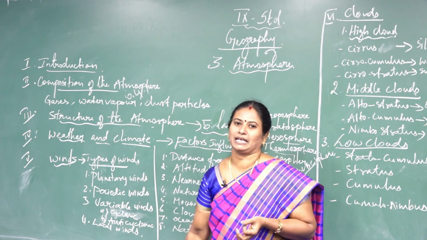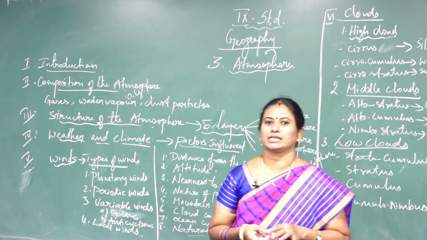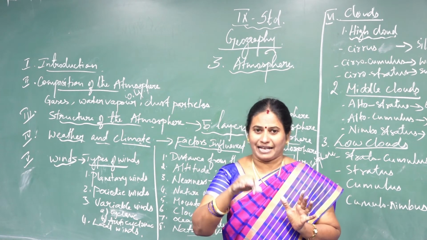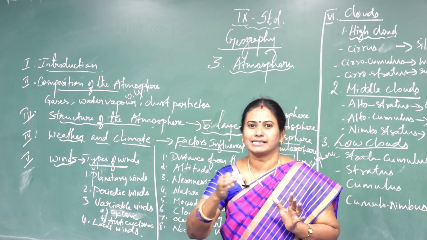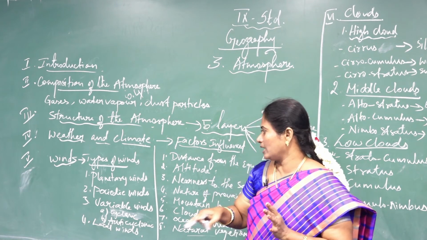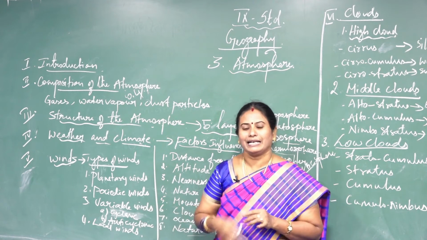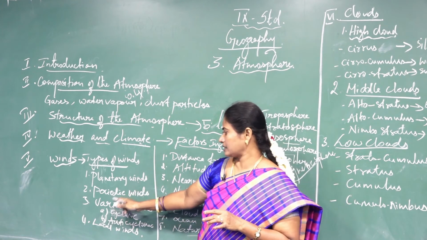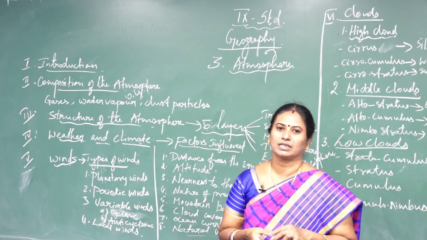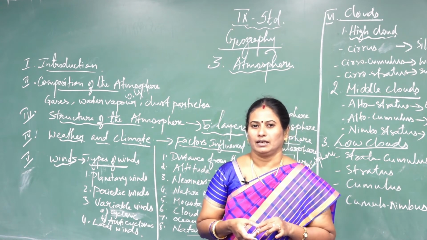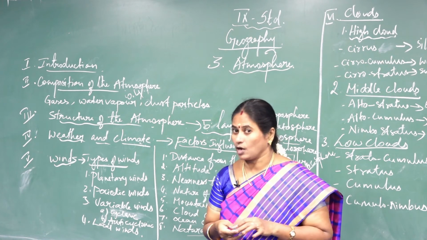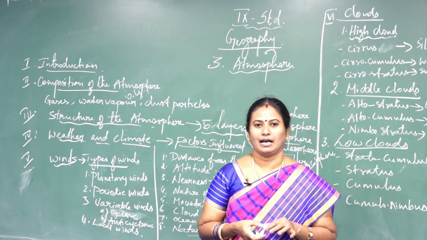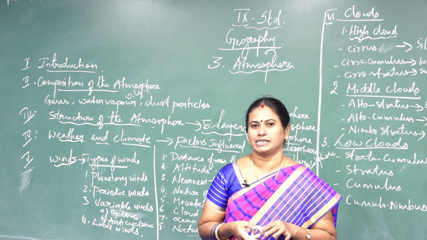Next I am going to explain about periodic wind. If the wind changes its direction according to the season, then it is known as periodic wind. It is otherwise called seasonal winds. Next, the third one is variable wind. In variable wind, as I already said, there are 2 types: cyclonic wind and anticyclonic winds.